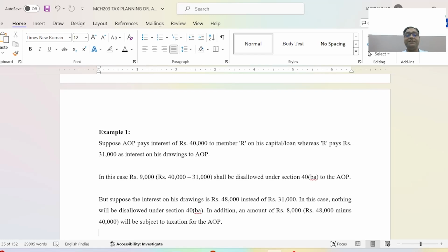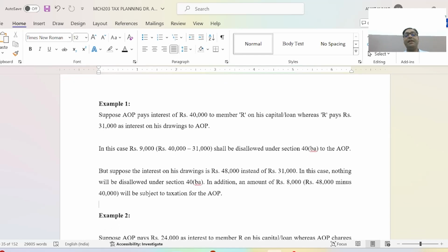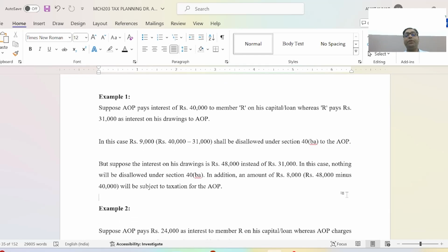But here the condition is changed. Suppose the interest on drawing is 48,000 rupees instead of 31,000. In this case nothing will be disallowed under section 40BA. But in addition, an amount of 8,000 rupees, that is 48,000 minus 40,000, will be subject to taxation in the hands of the AOP.